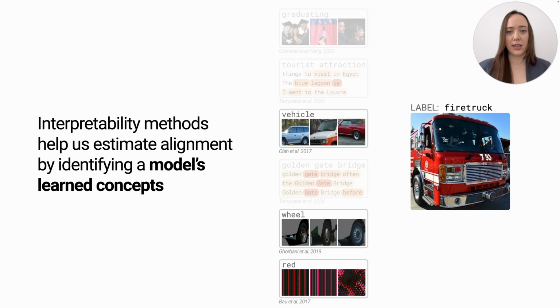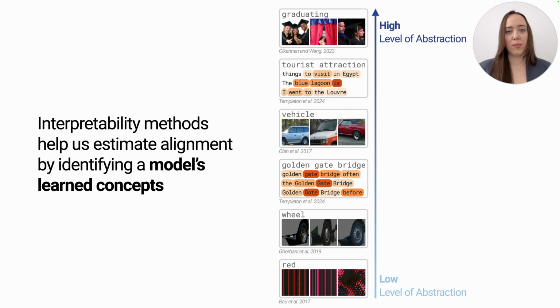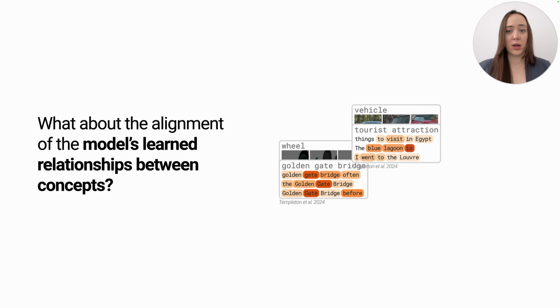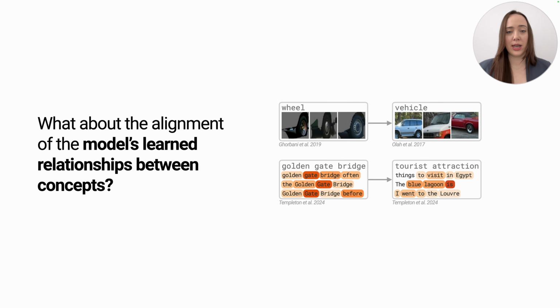But these concepts aren't independent. They exist across levels of abstraction, from low-level concepts like colors to higher-level ideas like the ceremonial rite of graduation. And as a result, there are relationships between concepts, where wheels are parts of vehicles and the Golden Gate Bridge is a tourist attraction. Which raises a key question.